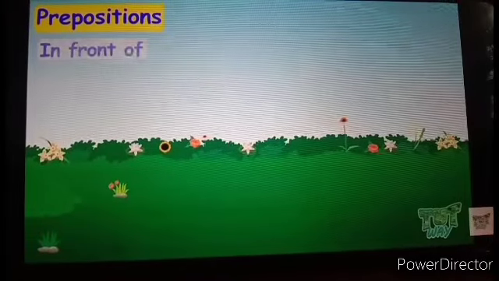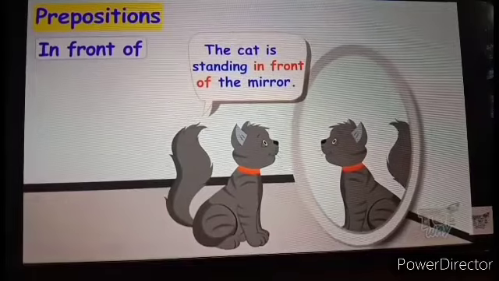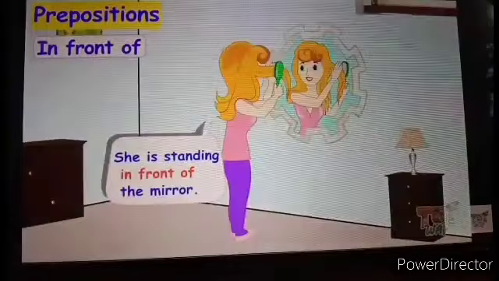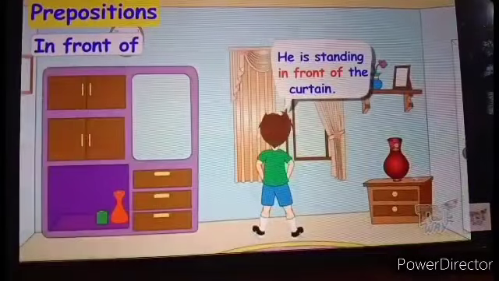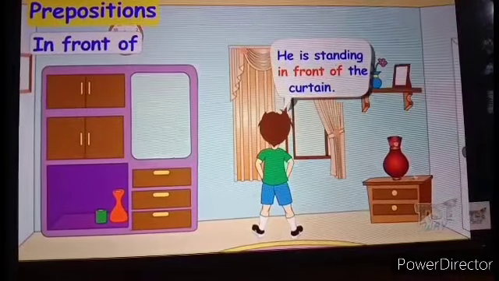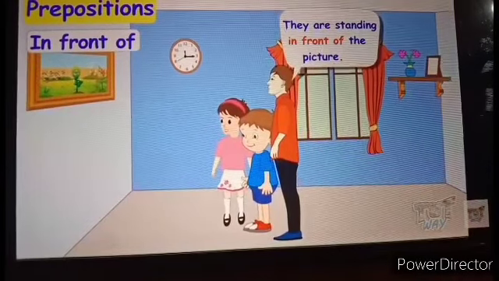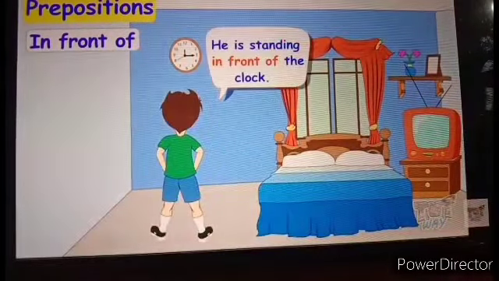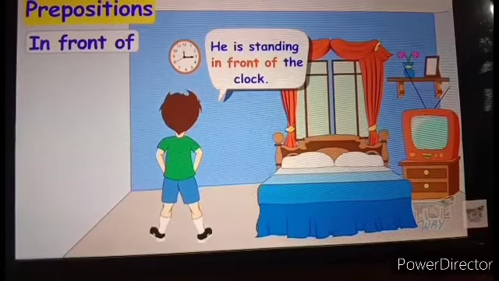The next preposition is in front of. The cat is standing in front of the mirror. She is standing in front of the mirror. He is standing in front of the curtain. They are standing in front of the picture. He is standing in front of the clock. So these are all examples of in front of.